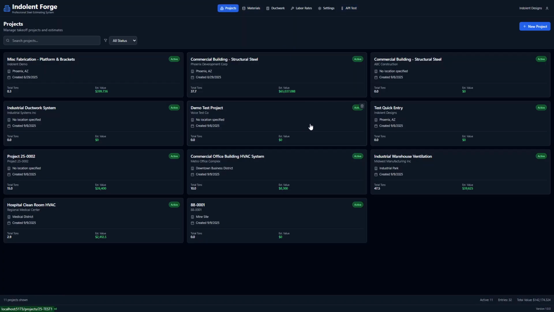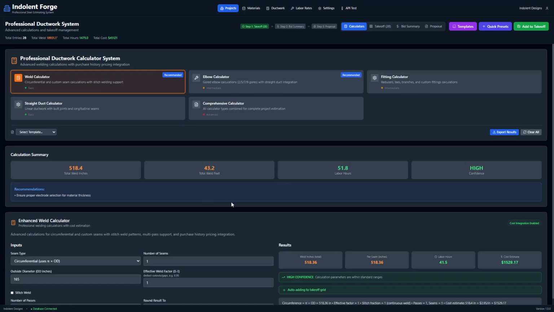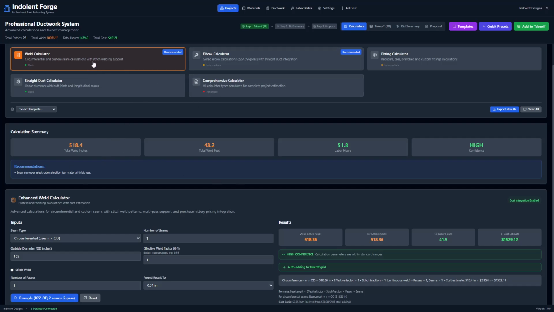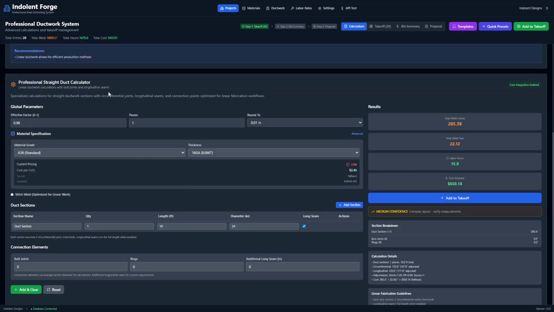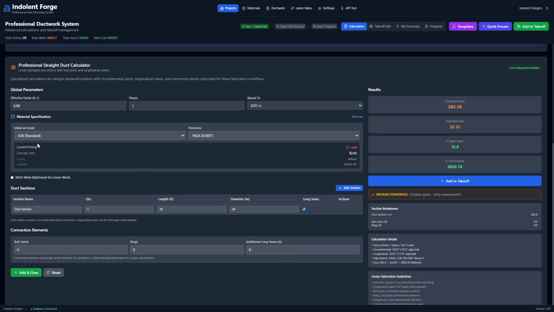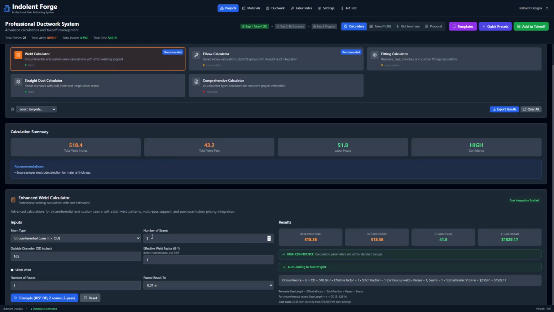We've got a few minutes left, so we'll walk through a pipe or ductwork takeoff right now in this video too, just a quick glimpse. These bottom ones are all pre-made ones I made, filled out off the weld calculator. We'll just do a straight duct calculator. Down at the bottom, you just fill it in, with the effective, the number of passes, and a rounding too. The grade, the thickness, the duct section, the length, the diameter, the butt joints, it's all there. In the weld calculator, you can type in the circumference. I have a 12-inch OD with 2 seams. The weld factor is 1, welded inside and out.